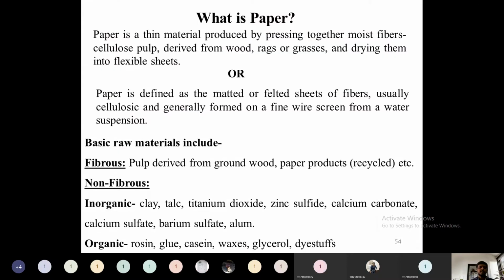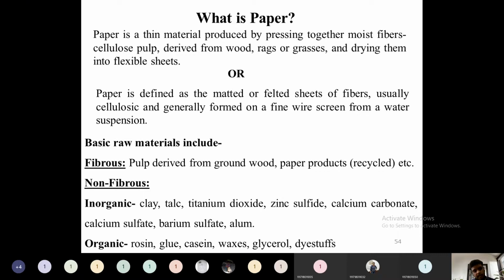Then what are the raw materials required for paper manufacturing? The basic raw materials involved are fibrous and non-fibrous raw materials. What are the fibrous raw materials? Nothing but pulp, which can be derived from any type of wood, ground wood or recycled paper, softwood, hardwood, or any type of linen rags, cloths. Everything can be used to derive the pulp. This pulp forms the basic raw material for the paper industry. Then the non-fibrous raw materials are sizing agents, fillers, additives, and various dye stuffs, we can say coloring agents. All these form the non-fibrous raw materials.